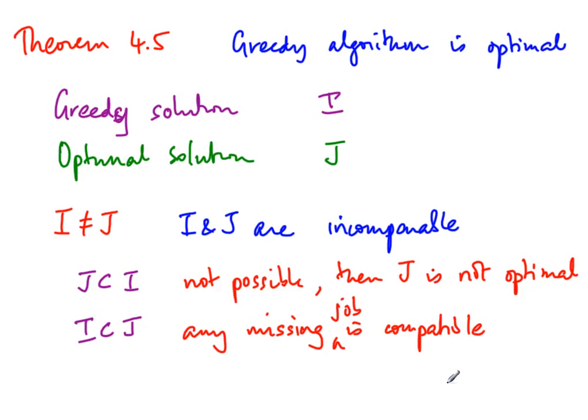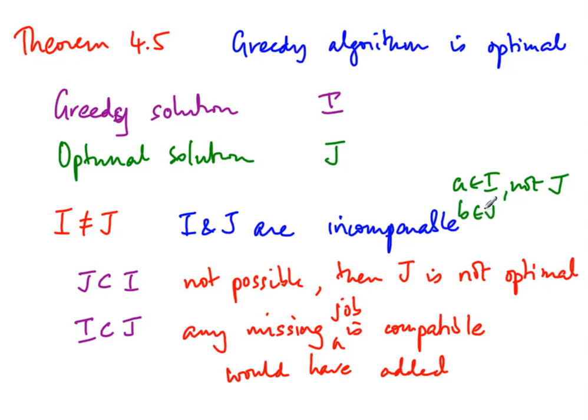So when we enumerated the jobs, at that particular point also it would have been feasible, so we would have added it to I. Therefore, we can conclude that I and J are incomparable. So what this really means mathematically is that there is a job A which belongs to I but not J, and there is a job B which belongs to J but not I. Right? So there is something in I which is not in J, and there is something in J which is not in I.